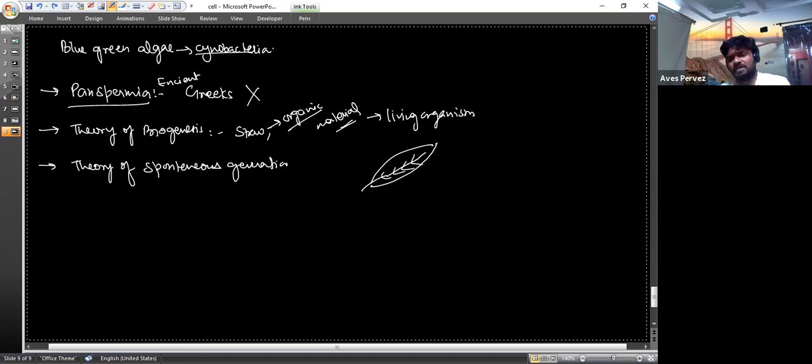Even if you have a dry leaf, and you put it in a bucket and provide some amount of water to it, after some time you will see that the leaf gets decomposed, and you will find some bacteria, some life arising from it. But instead of a leaf, if you put a plastic bottle in the bucket and add some water, no life will arise from that water bottle.